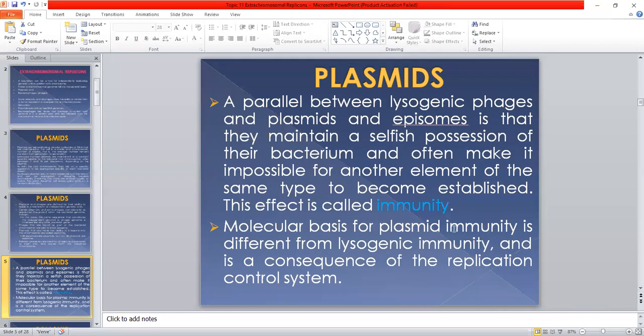The molecular basis for plasmid immunity is different from lysogenic immunity. There are different molecular processes for plasmid immunity and for bacteriophages that are integrated into the bacterial genome. This is a consequence of the replication control system. Different replication control systems are used in the case of plasmids and in the case of bacteriophages.